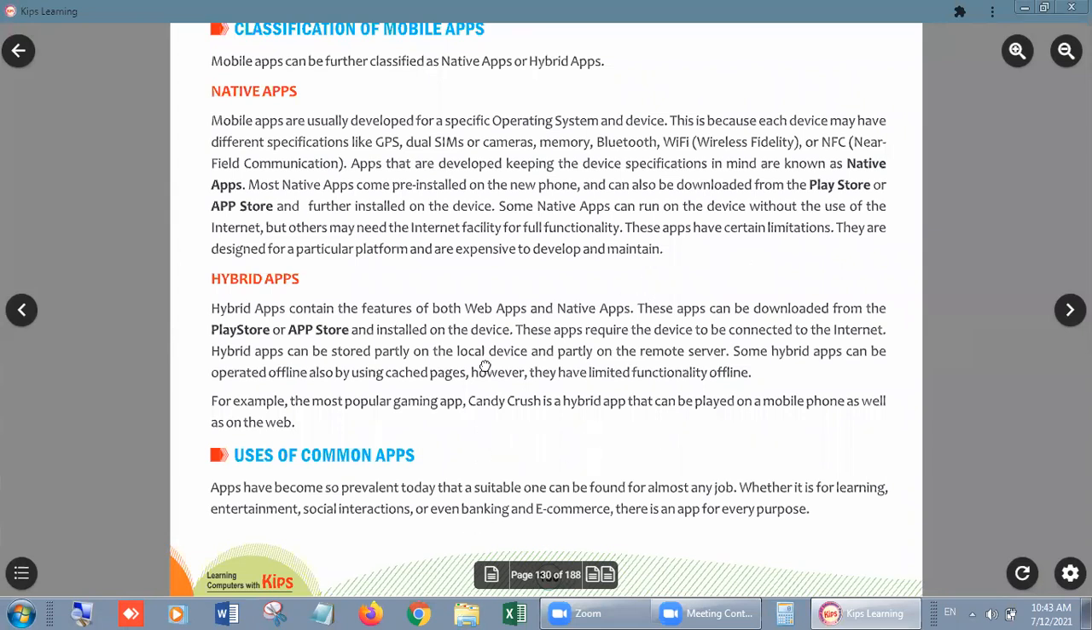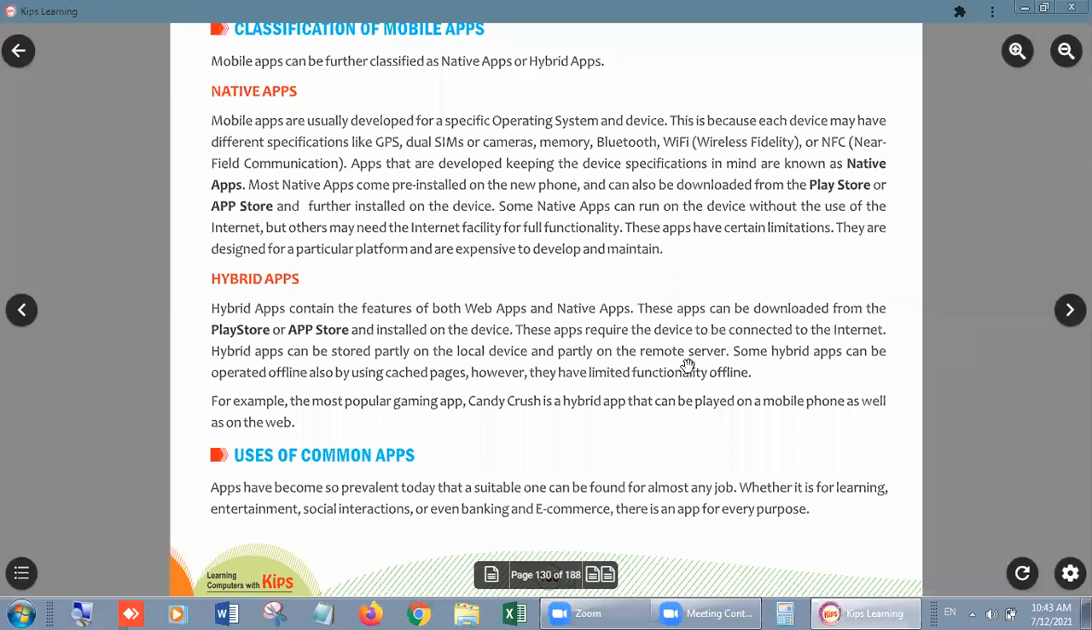For example, the most popular gaming app Candy Crush is a hybrid app. Sorry, I jumped to another line. Hybrid apps. What are hybrid apps? Hybrid apps contain the features of both web apps and native apps. It means these kinds of apps can be used with the help of the internet, and some parts have no need of internet. Hybrid means a combination, a mixture of two types of apps.